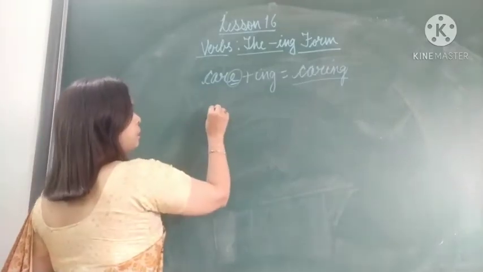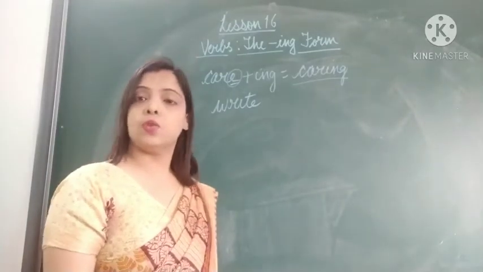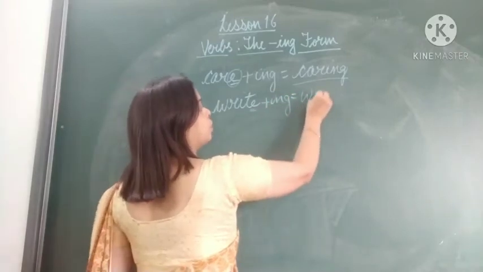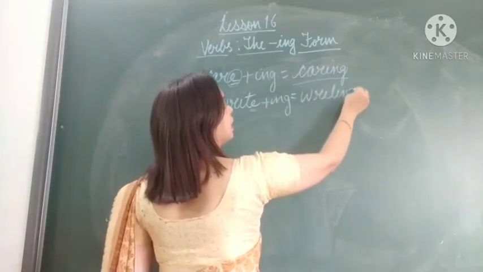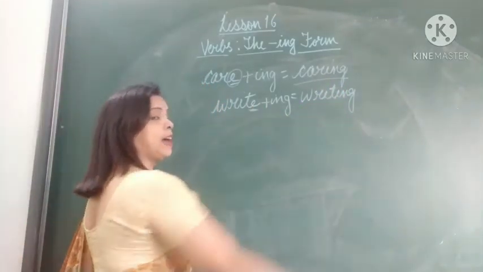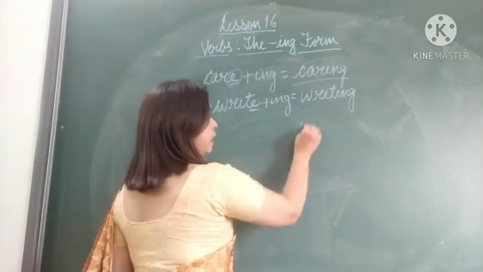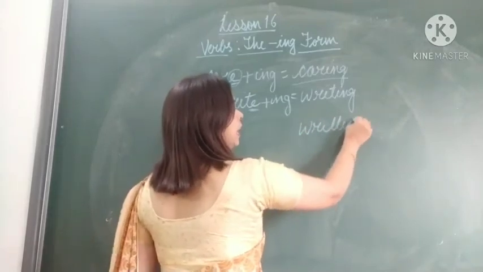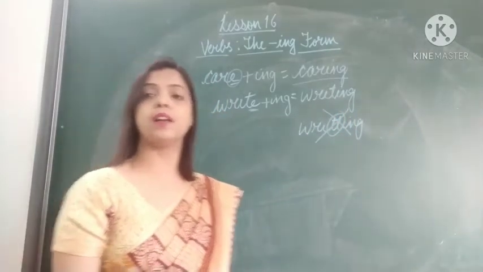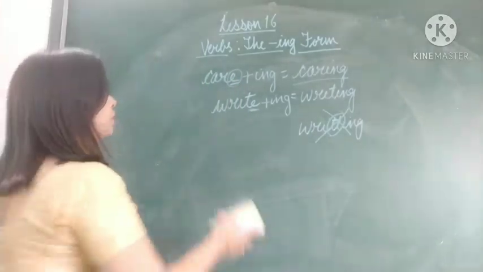If I take one more example, W-R-I-T-E, write. So it is also ending with E. So how will you make it ing form? WRITING. We have removed the last E and then added ing. Many times I have seen children write this spelling of writing as R-I-T-T-I-N-G. This is wrong. Don't write double T. WRITING is writing.